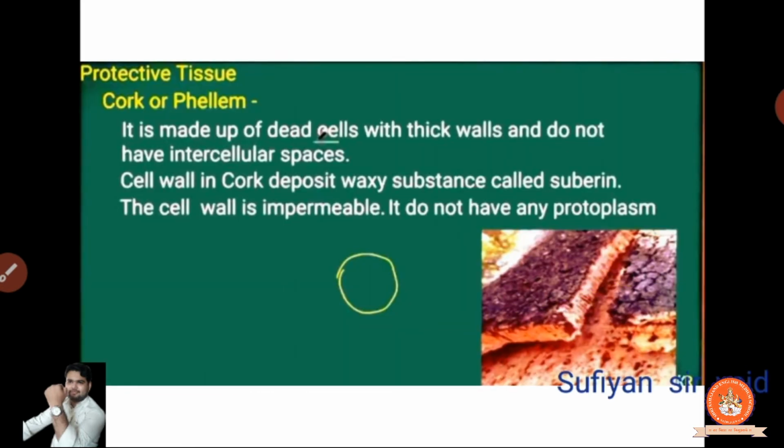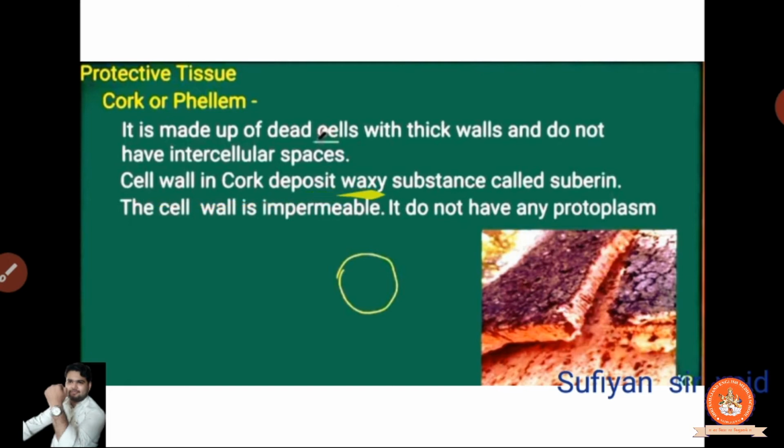Now, cork or phellem. It is made up of dead cells with thick walls and does not have intercellular space. Now these things we are observing, that the cork is made up of dead cells. Clear? It is made from dead cells and there is no space between the walls. Clear? Here you can see this, there is no space inside it. It's a very thick wall.